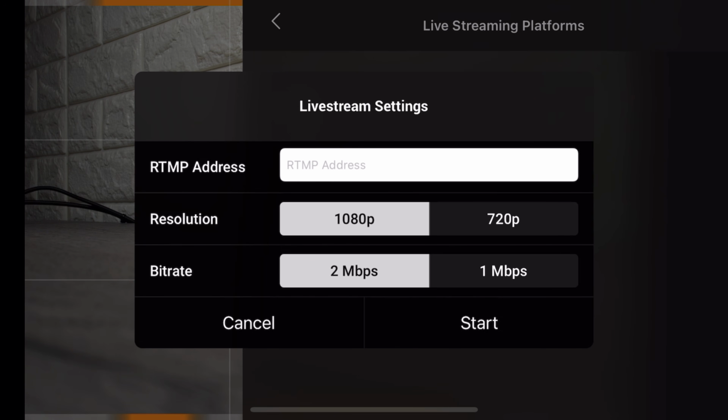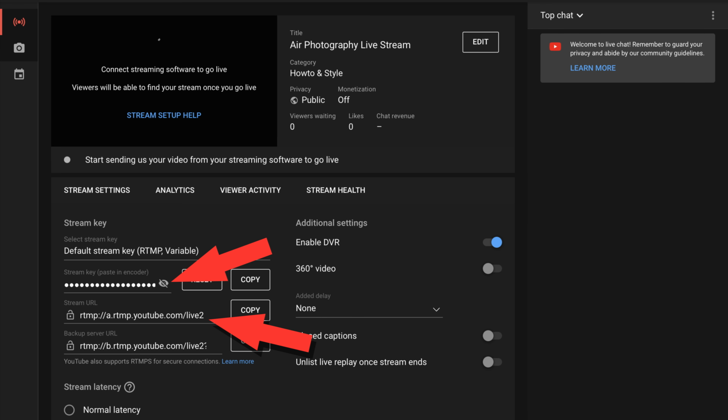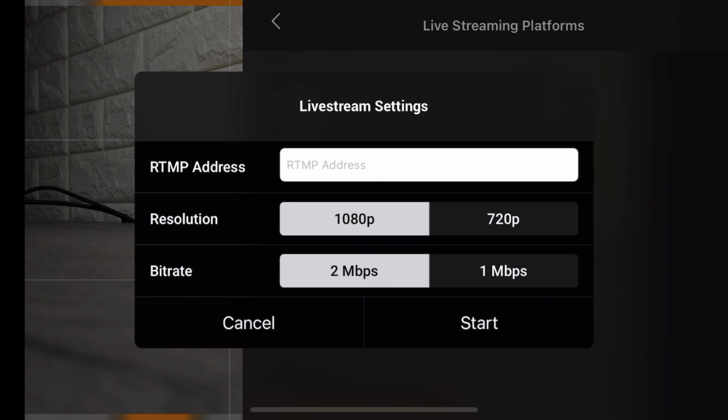Now the important thing that you do have to enter in here is your RTMP address. You can get this from your Google account, the live streaming settings. All you have to do on a PC is launch YouTube and click on the button where it says go live. From there it'll give you your streaming address, and it'll also give you a unique key. So you just want to put those two together in a format like this. You want to copy that and then paste it into the box or type it in. I've got mine in there now, and we will hit start.